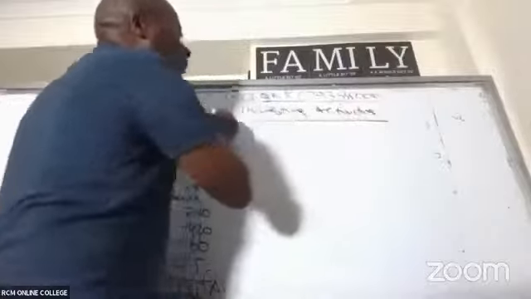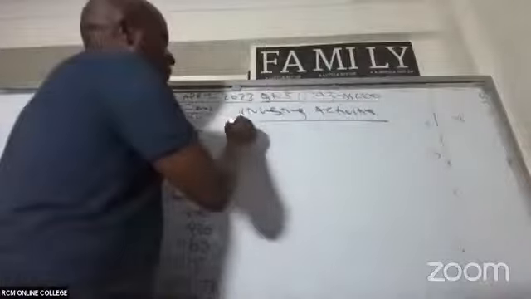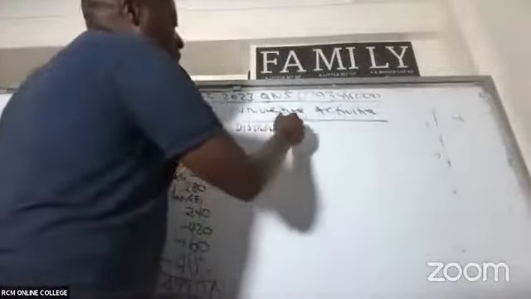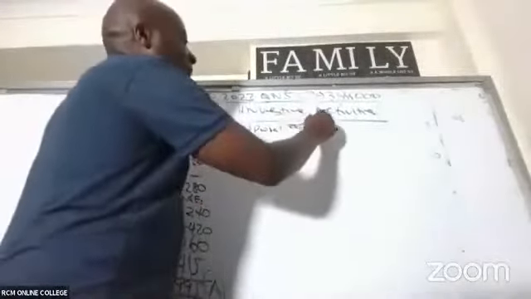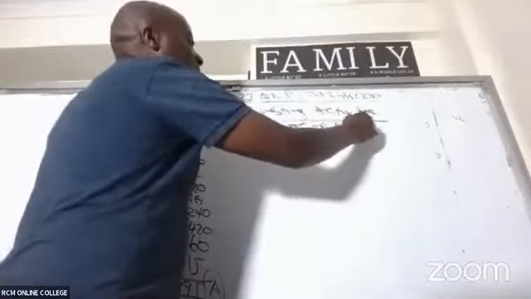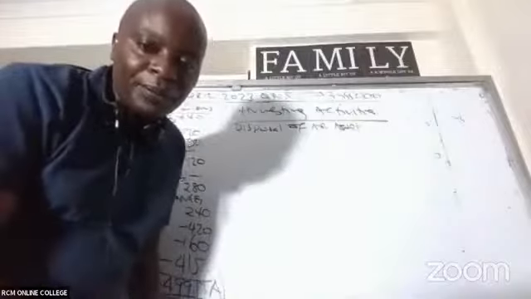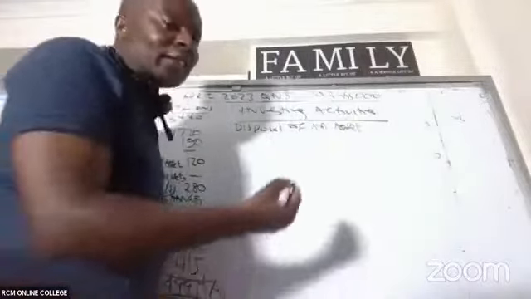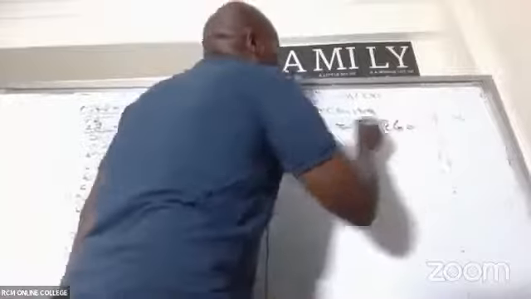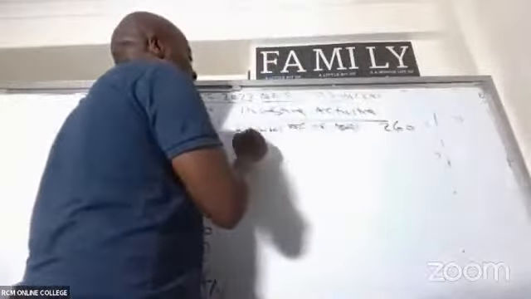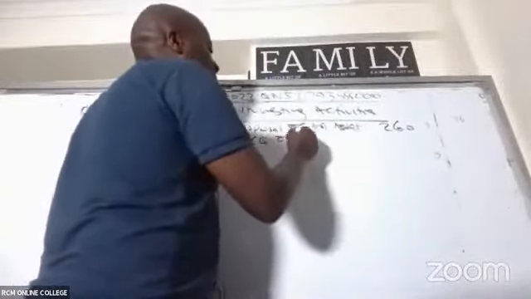So investing activities, already we have two of them. We sold an asset. Remember there was a disposal of an asset, which gave us how much cash? 260. Then we have in this case here, acquisition of assets. Already we have these two.